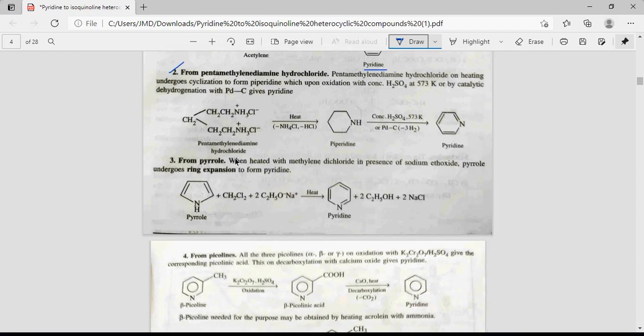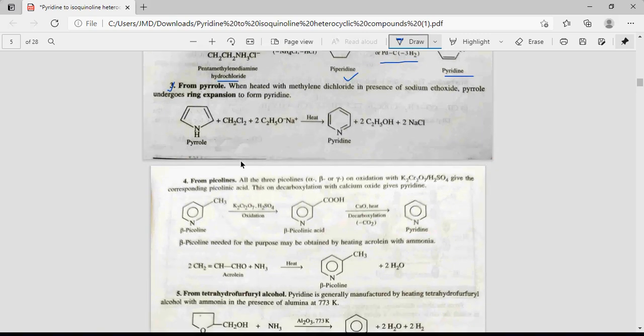In this case, pentamethylene diamine hydrochloride, we heat it, and on heating cyclization takes place, formation of piperidine. Then upon oxidation with concentrated sulfuric acid at high temperature, or by catalytic dehydrogenation with palladium carbon, gives rise to pyridine. Third reaction is from the pyrrole,